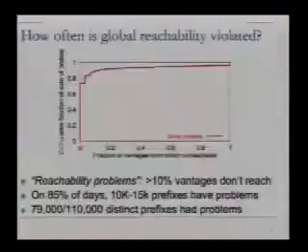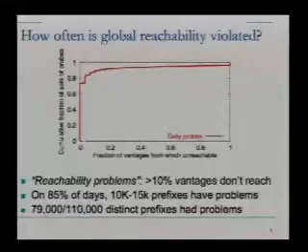We started out by looking at some of the iPlane data and seeing how often we saw global reachability being violated. On this graph, on the x-axis, we have the fraction of our vantages from which a prefix was unreachable. It's a CDF, so on the y-axis we have the cumulative fraction of sets of probes, where a set of probes are the probes to a given prefix on a given day. For instance, we see that on more than 70% of the sets of probes, we have perfect reachability, zero unreachability, but it falls off pretty quickly from there.